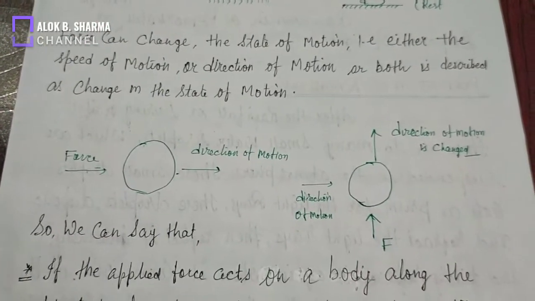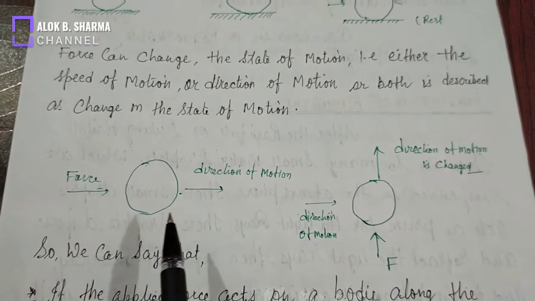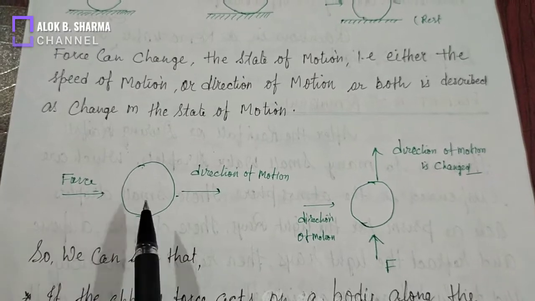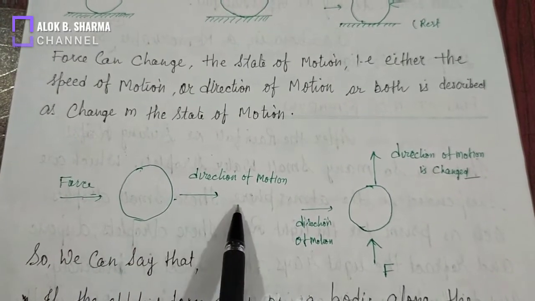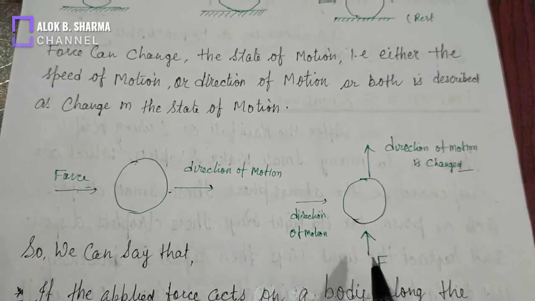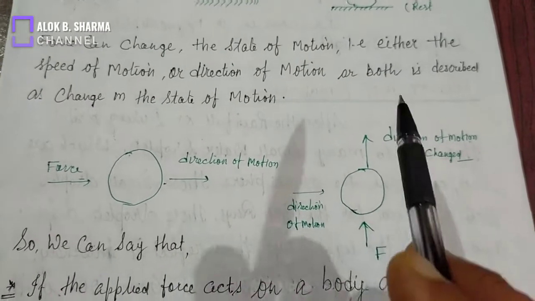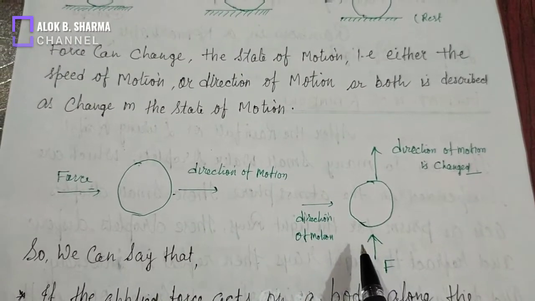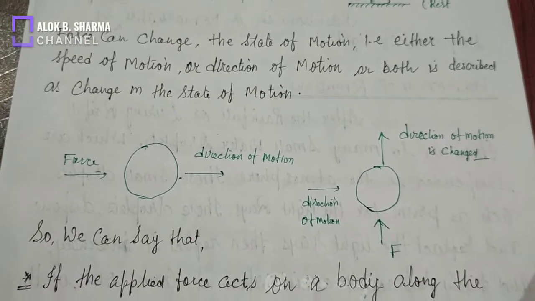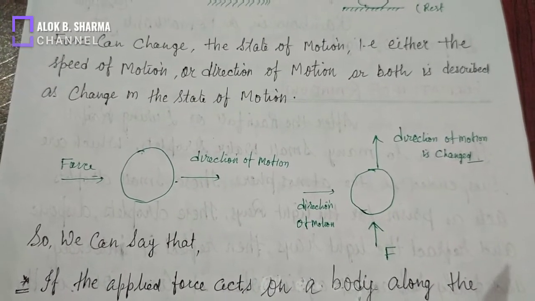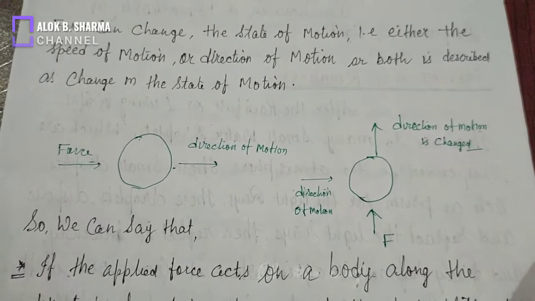See in the next diagram, force is applied on an object and then this is the direction of motion. But when force is applied in a different direction, its direction will be changed. So force can change the speed of motion as well as direction of motion.